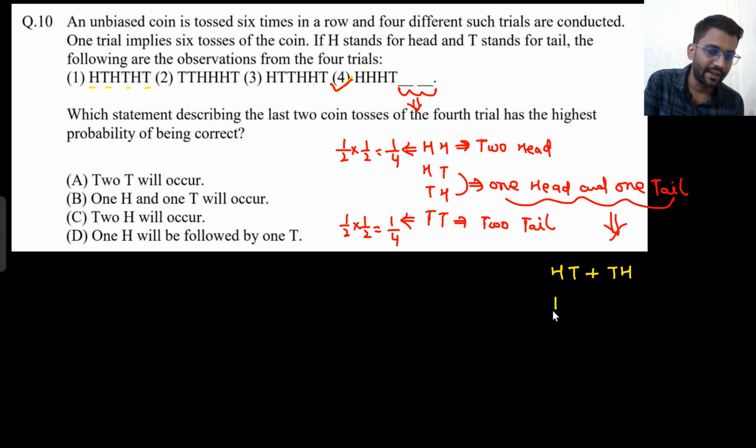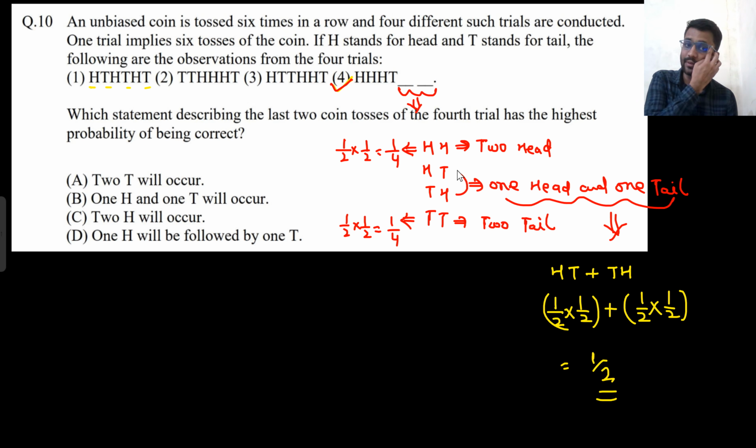So the first time I can get head, 1 by 2. The second time I can get tail, 1 by 2. Plus the first time I can get tail, the second time I can get head, 1 by 2 into 1 by 2. So 1 by 4 plus 1 by 4, that would be 1 by 2. So the most probable is 1 head and 1 tail. 2 tails will occur with probability 1 by 4, 2 heads will occur with 1 by 4, and 1 head and 1 tail will occur with probability 1 by 2.